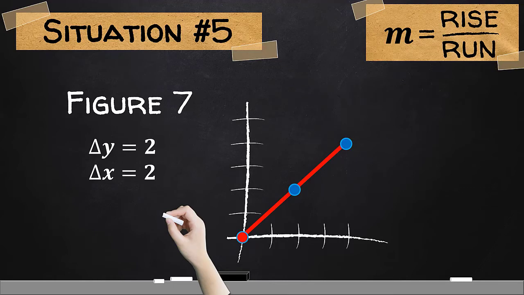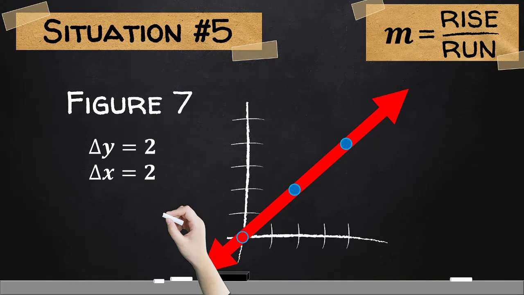However, observe that this is not a figure of a line. This is a figure of a line segment. Hence, to make it a figure of a line, we need to extend this figure into both sides. Doing that, we are going to make arrowheads on both sides.